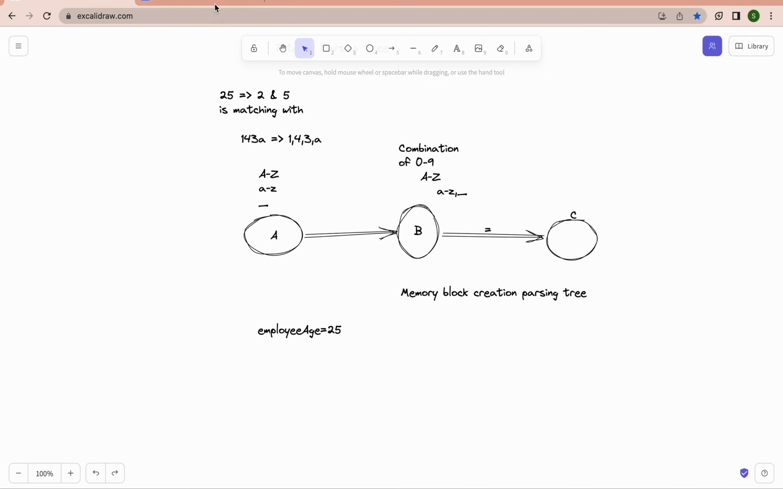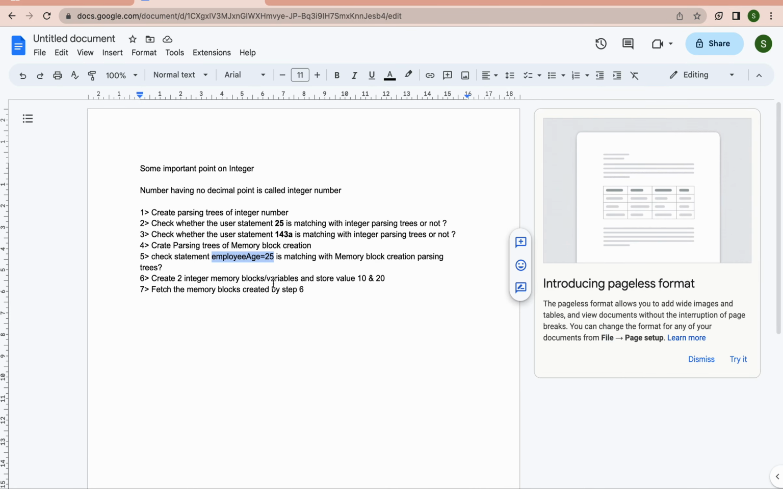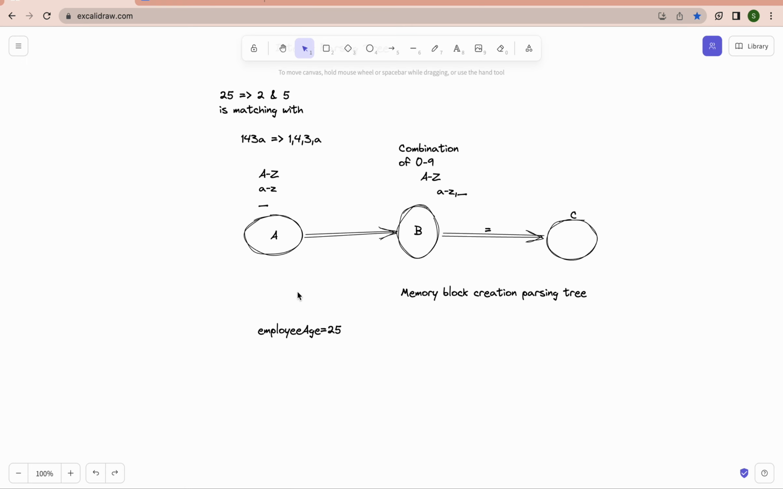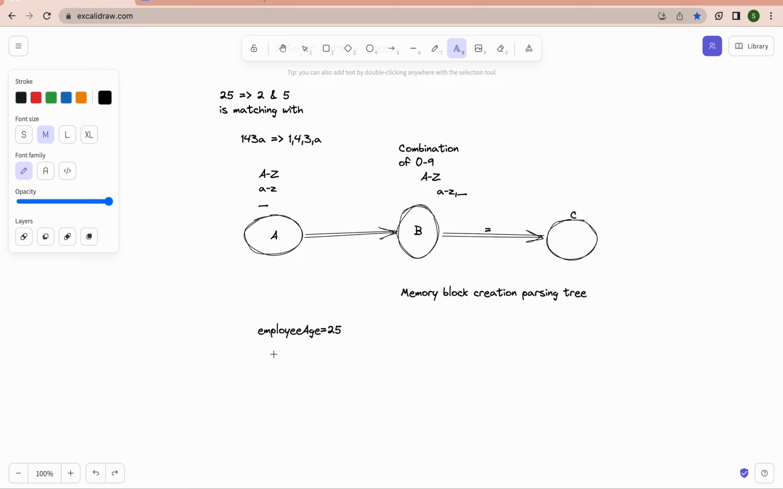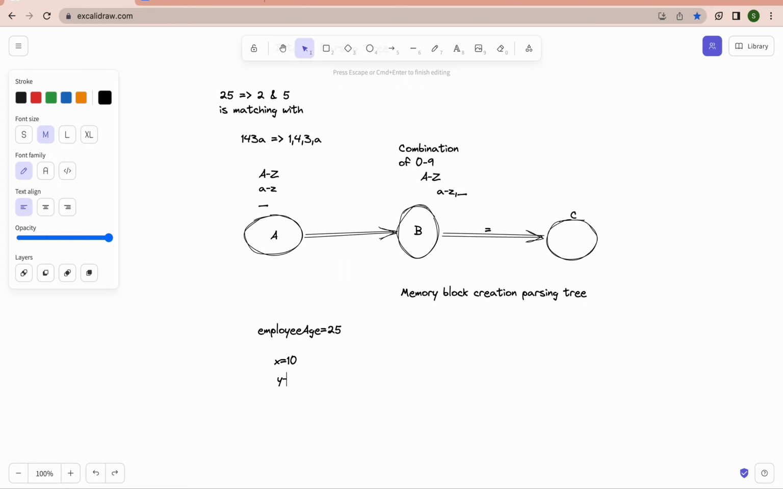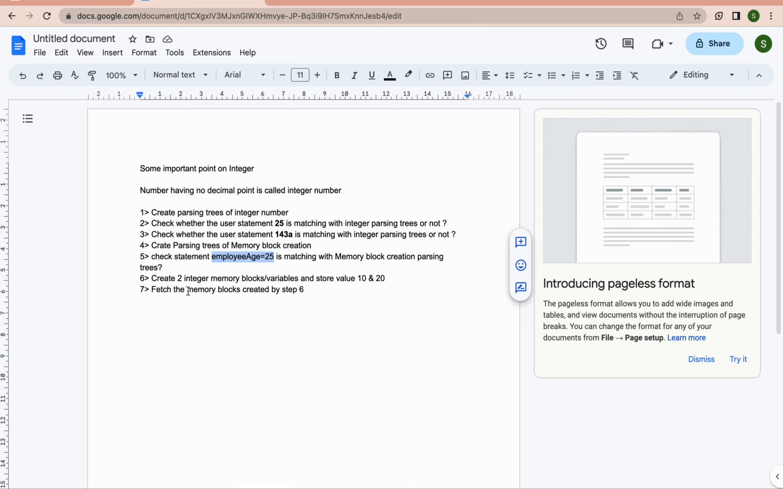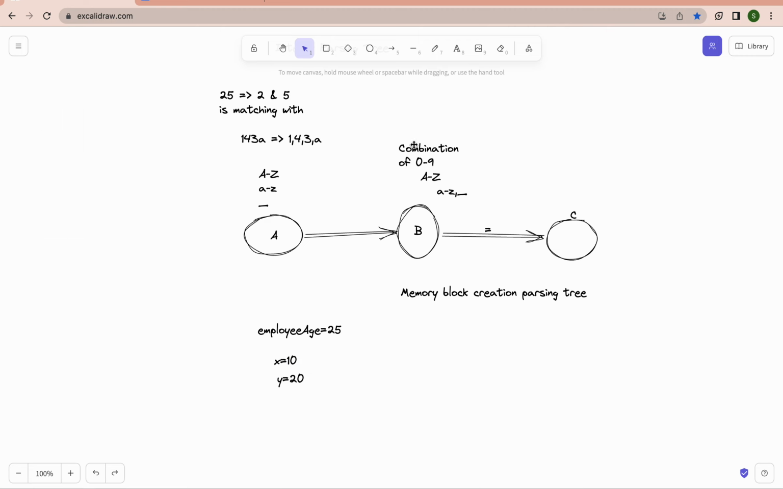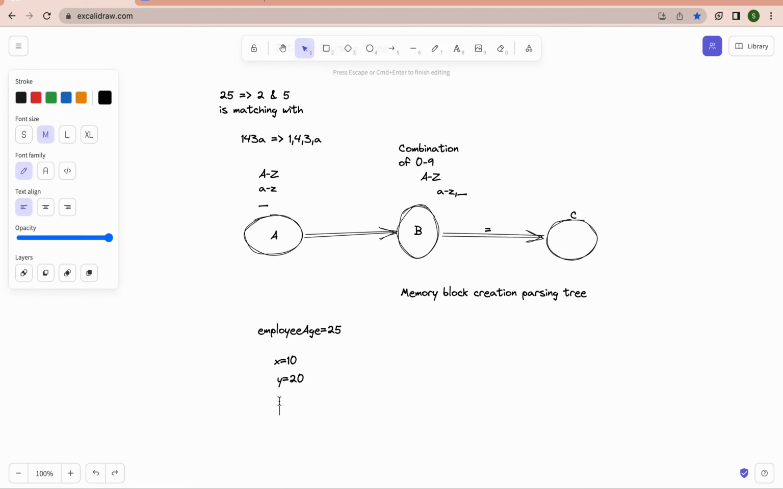Okay, what is the next query? Create two integer memory blocks or variables and store the values 10 and 20. You can create two memory blocks and give any name. Here I am writing x equal to 10, because it matches the memory block creation, there is no error. Then again I am writing y equal to 20. The next question is to fetch the memory blocks created in the previous step. How can you fetch? You only have to mention the name of the memory block. I am just giving the name x, and another name y.